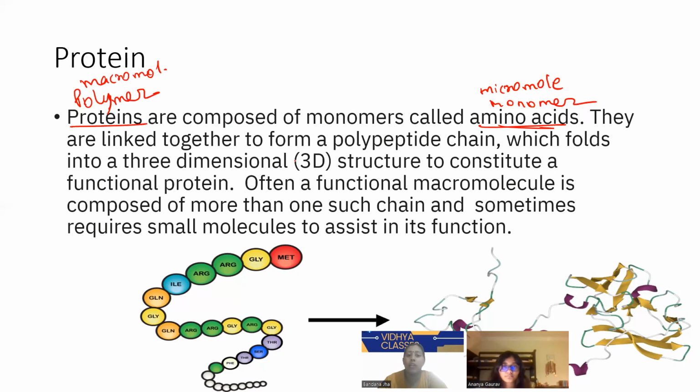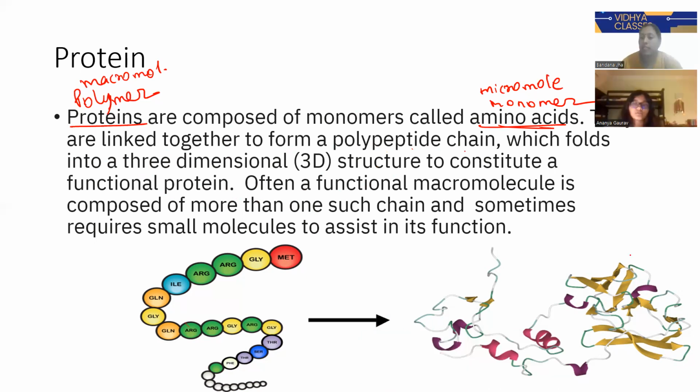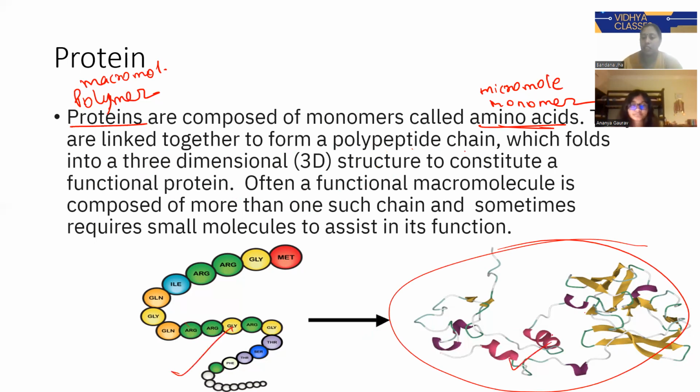They are linked together to form a polypeptide chain. You can see here, it is like this, which folds into a 3D structure to constitute a functional protein. You can see here, this is our 3D form. Here, this is your 2D and this is your 3D.